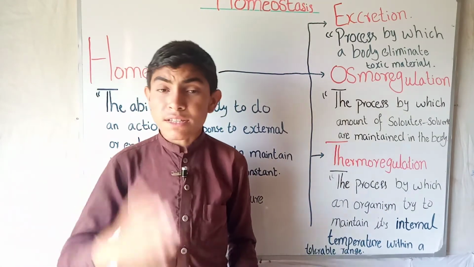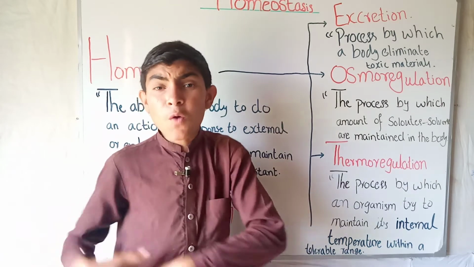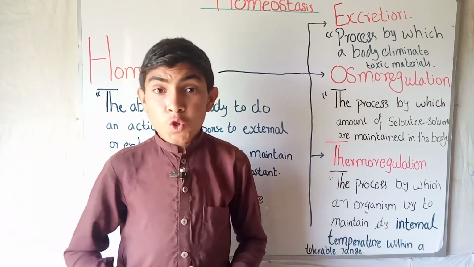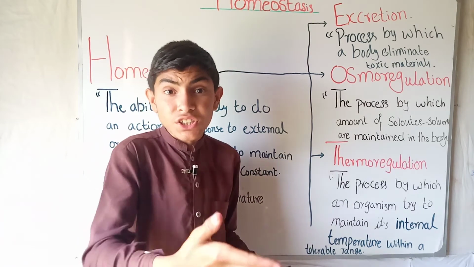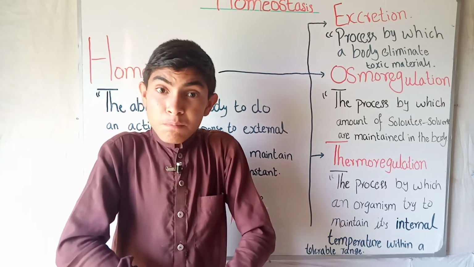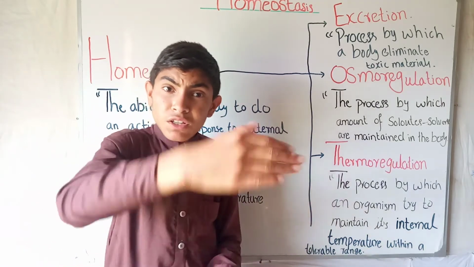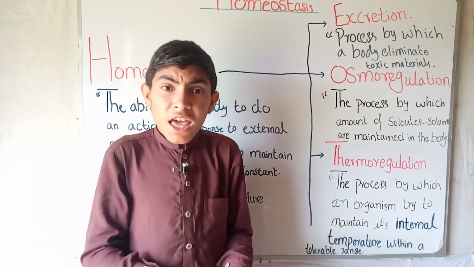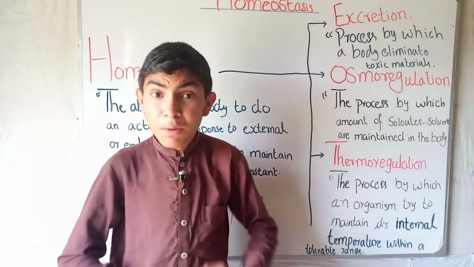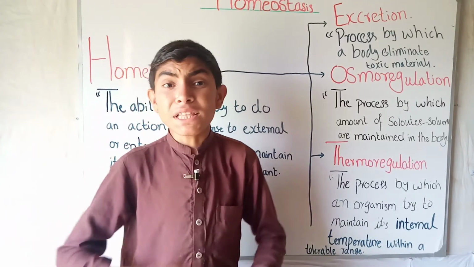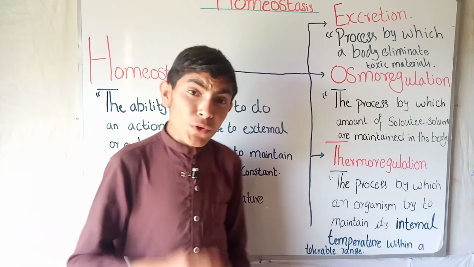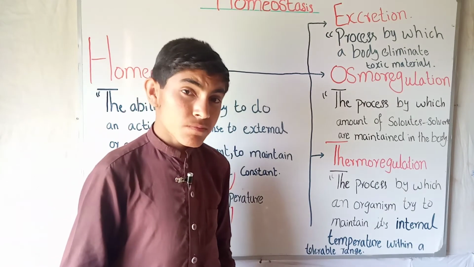So when the amount of water is decreased in our body, it orders the kidney to produce more urine and take more water from the body. So we feel thirst. In this way we feel thirst, so we need more water.